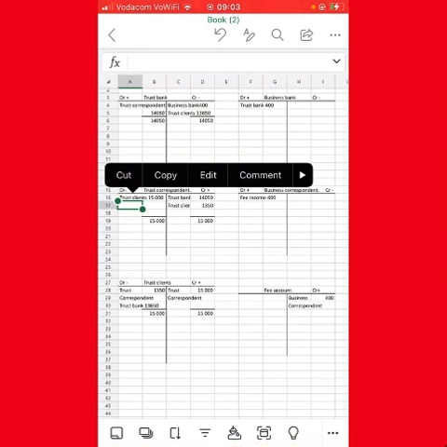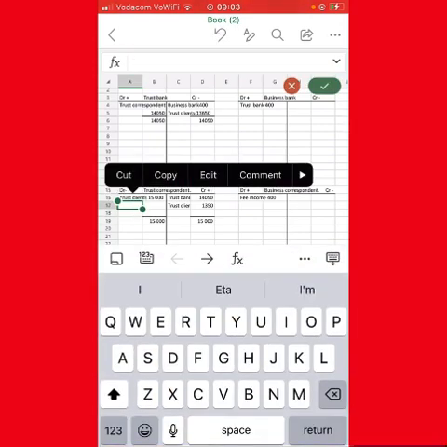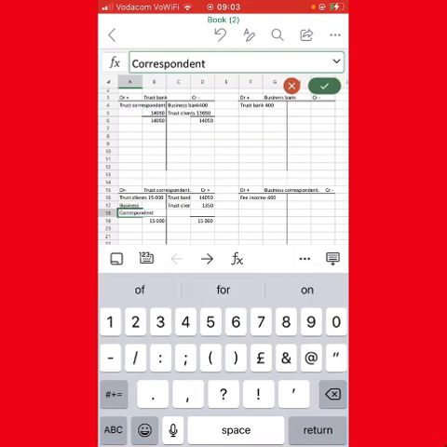It is going to the business correspondent. We write business correspondent, and then it's 400. And then this amount needs to go to the business correspondent on the credit.